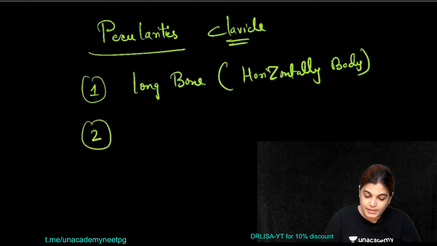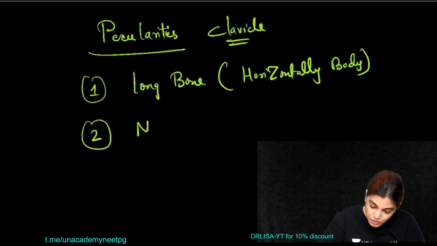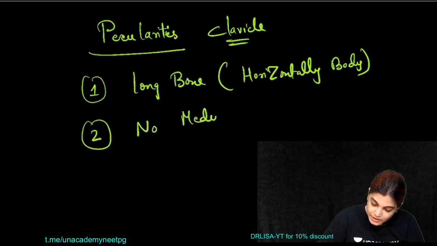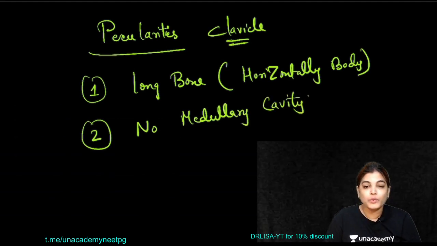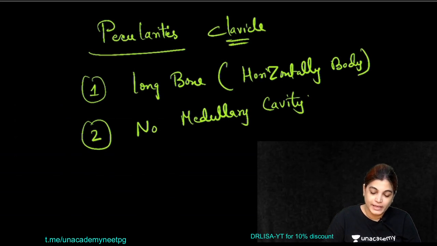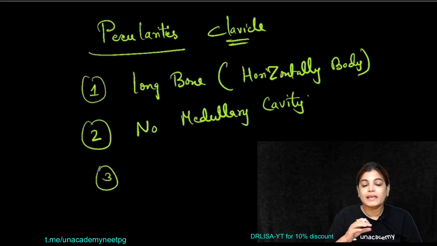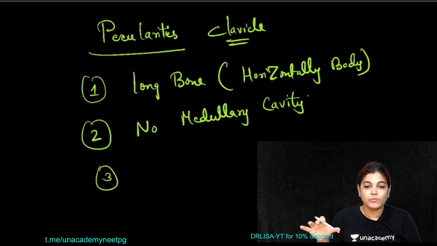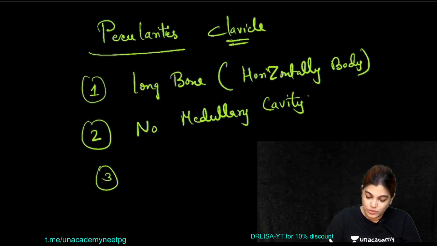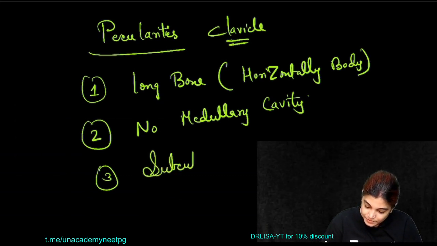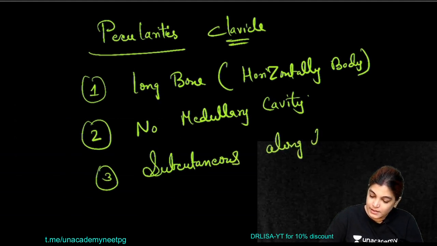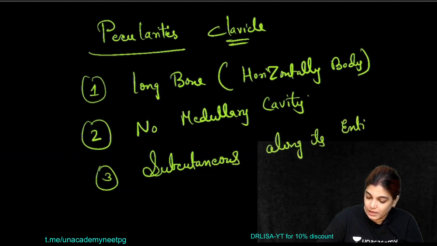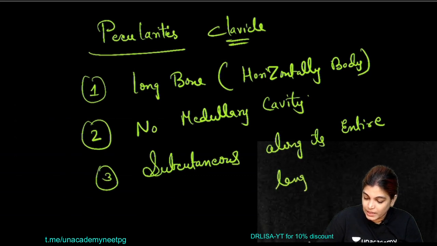The second point is that it has no medullary cavity. Generally long bones have a medullary cavity, but it has no or very minor amount of medullary cavity. Now, in the entire length of the clavicle bone, it is lying subcutaneous throughout. So it is subcutaneous along its entire length.